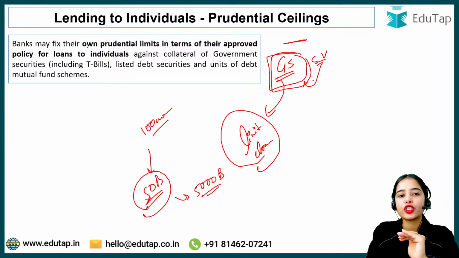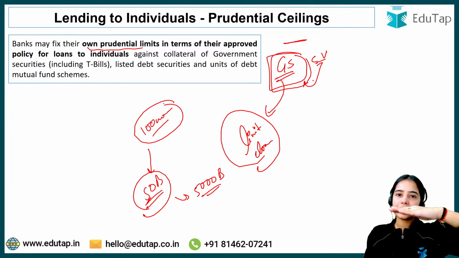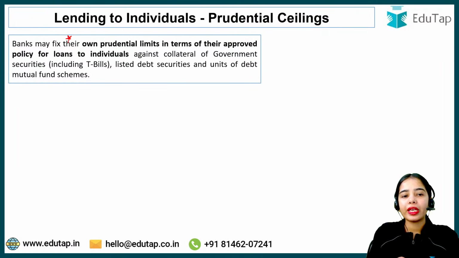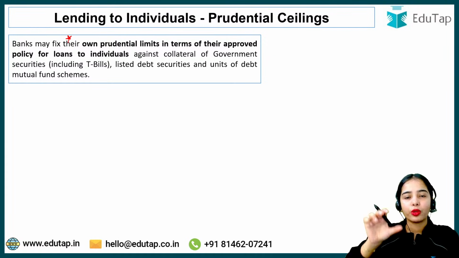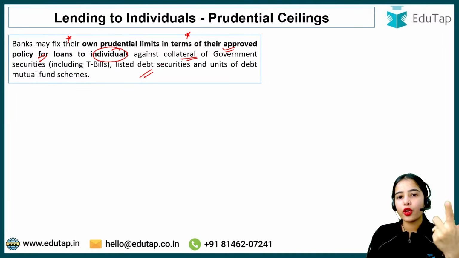So the bank has decided its own prudential limit, that till this limit is achieved, only that much will be provided as loan. Okay, so this is the idea. The banks may fix their own prudential limit, the maximum that the bank can provide against a particular collateral security, in terms of their own approved policy for loans to individuals against the collateral of government securities, listed debt securities, and units of debt mutual fund schemes.